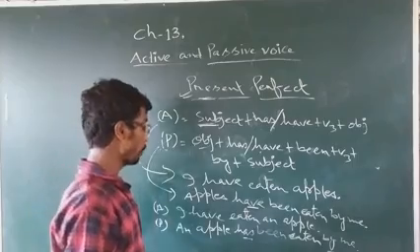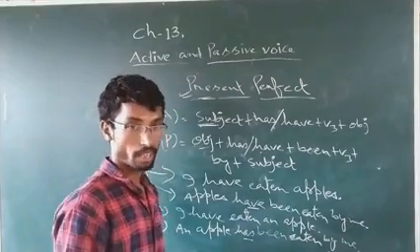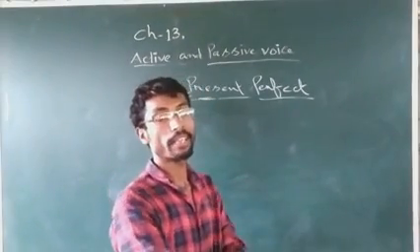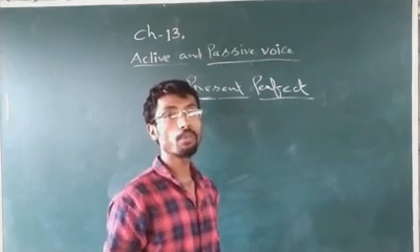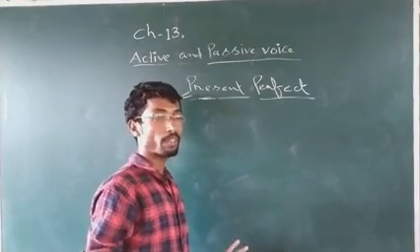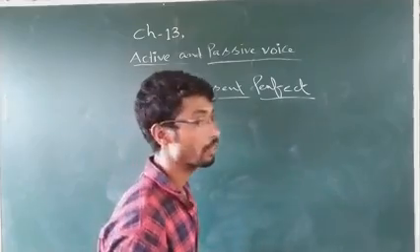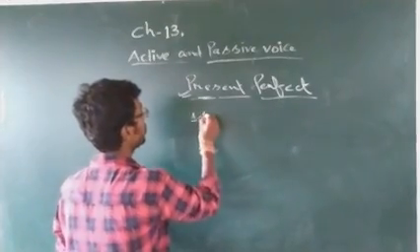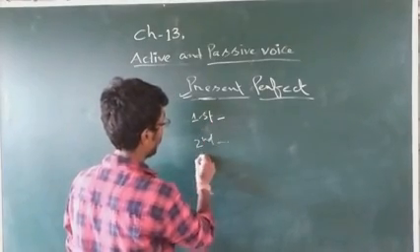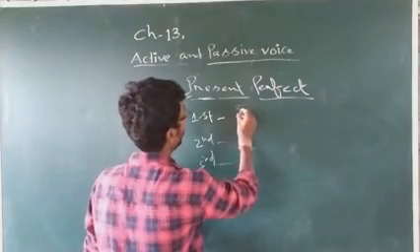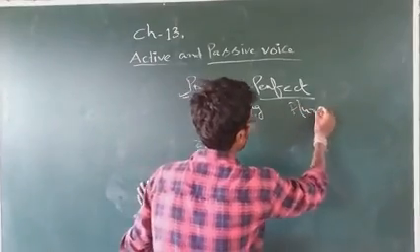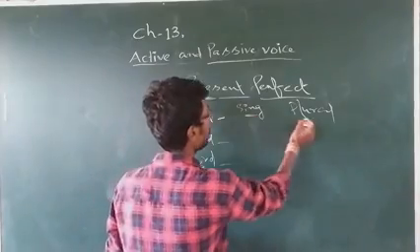Okay? Now we'll proceed to the next, that is present perfect continuous tense. Before moving to it, I would like to say something: most people make mistakes in using has or have. It is a very simple thing. There are three types of persons: first person, second person and third person, each singular and plural. Let's check it out.